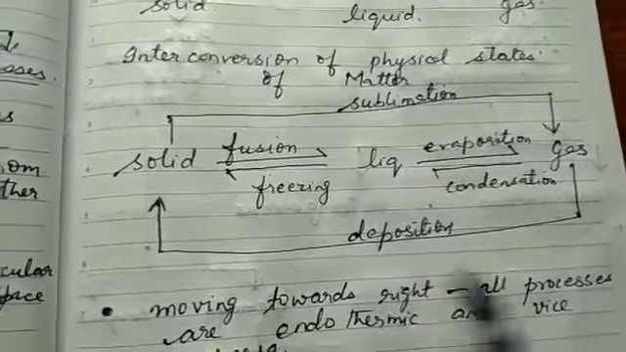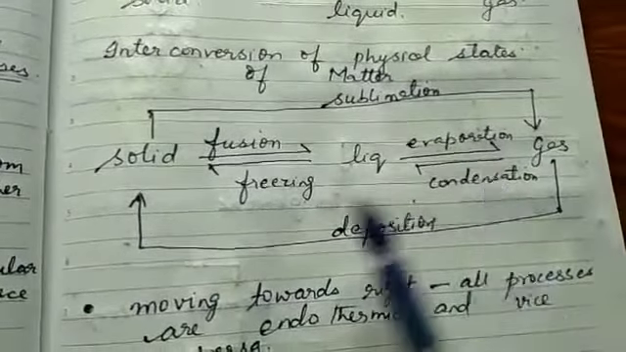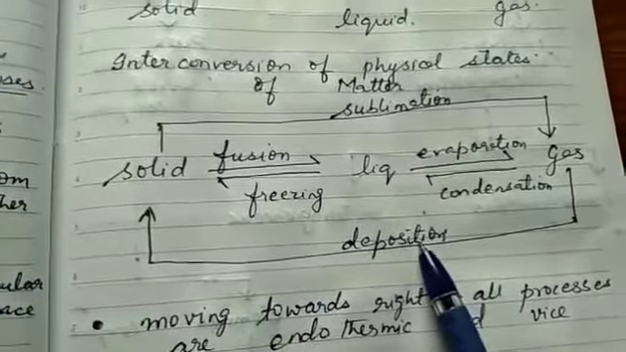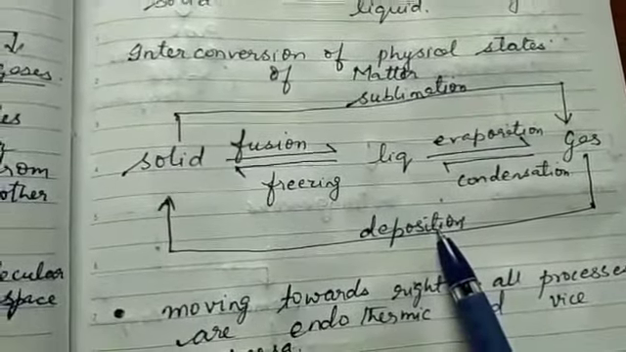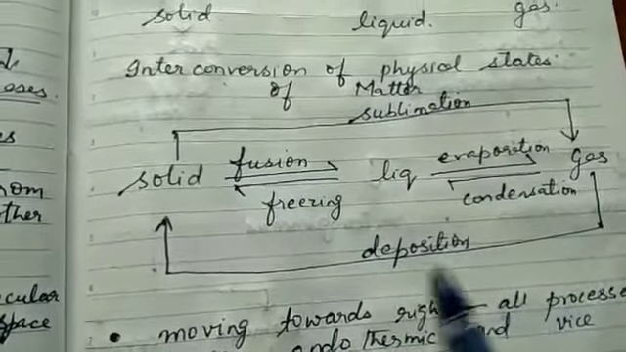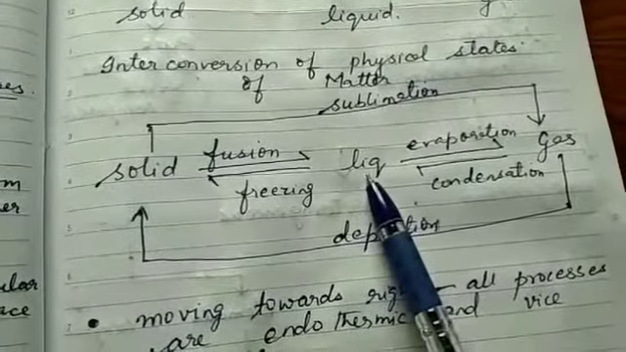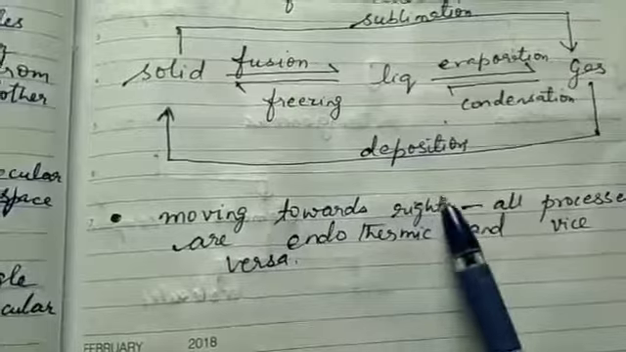Now the vice versa is also true. When you move from right towards left hand side, whether it's condensation, freezing or deposition, all these occur upon evolution of heat, and evolution of heat in such types of physical processes is known as exothermic process. That means heat is liberated, the extra heat is given out and the particles come closer in the form of liquid, and upon more heat being given out, it forms solid. Again, as I have told you, moving towards right, all processes are endothermic and vice versa.